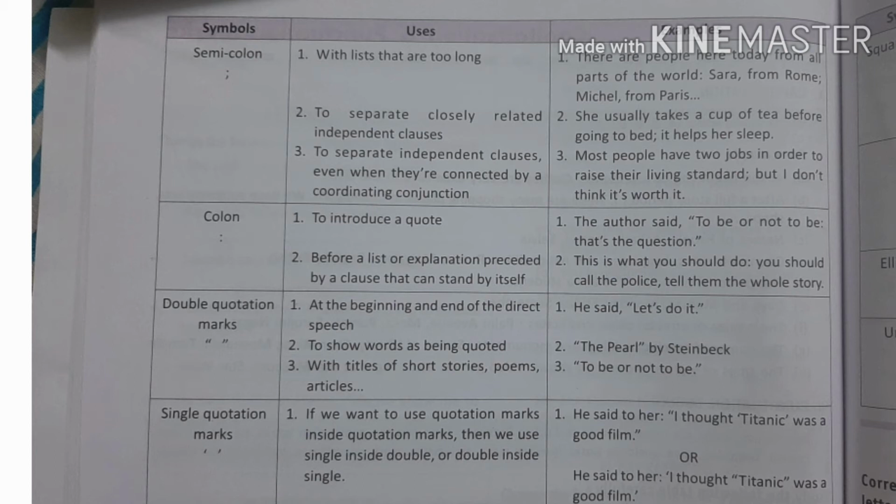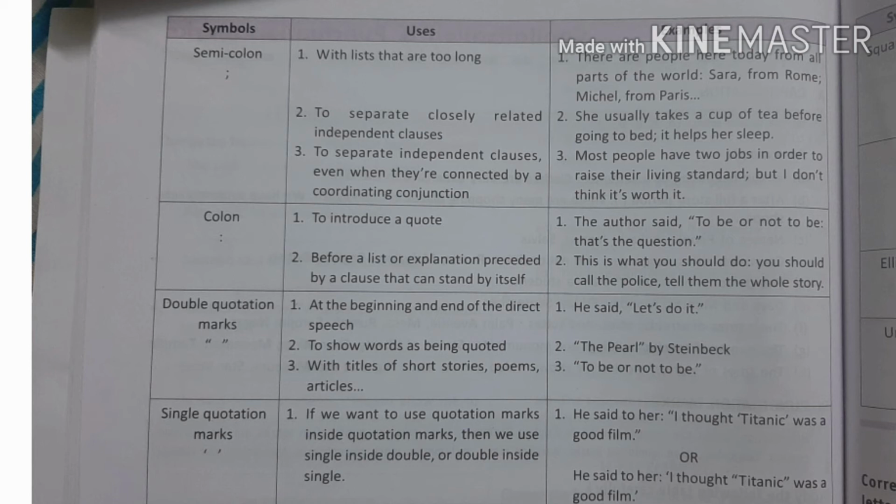These are very common when we want to say the exact words of the speaker, then we use quotation marks at the beginning and end of the direct speech. Direct speech means the exact words of the speaker. For example, he said, let's do it. These are the exact words of he. So we start with quotation marks and end with quotation marks.